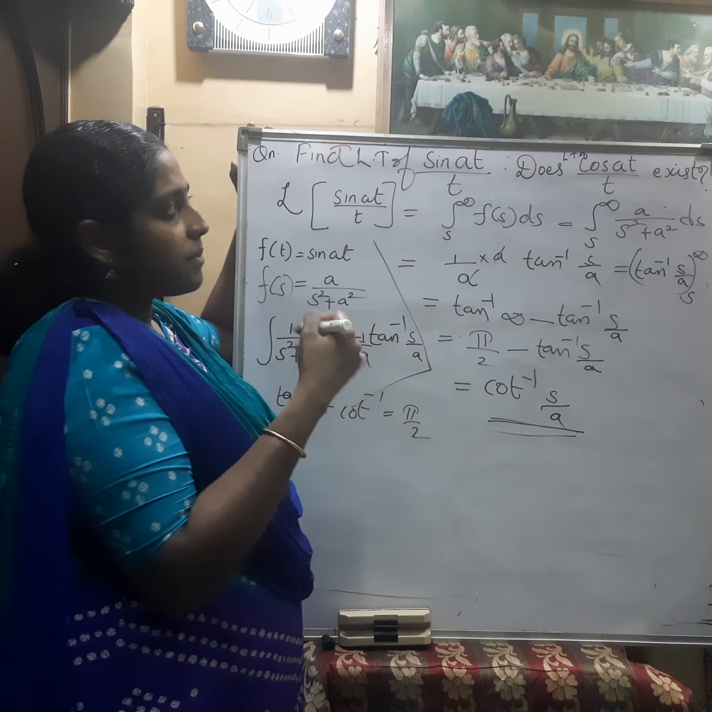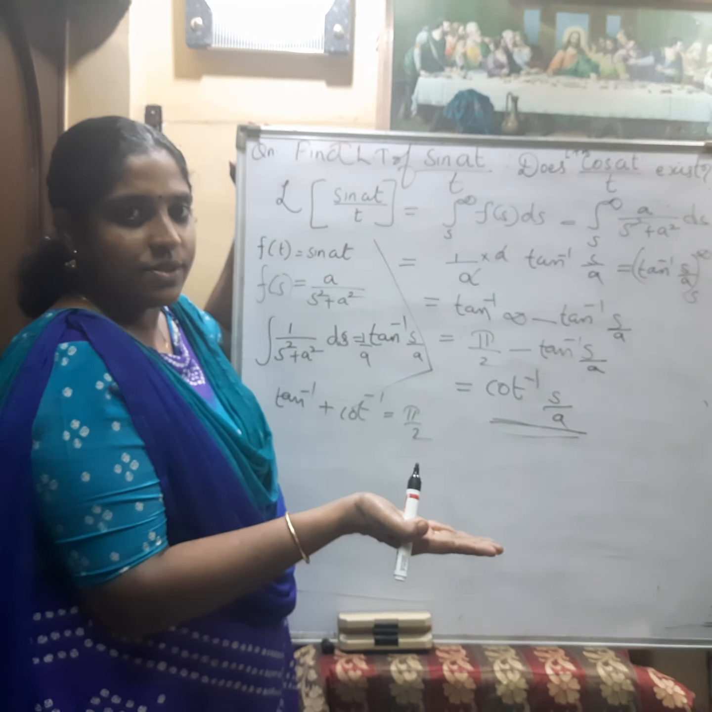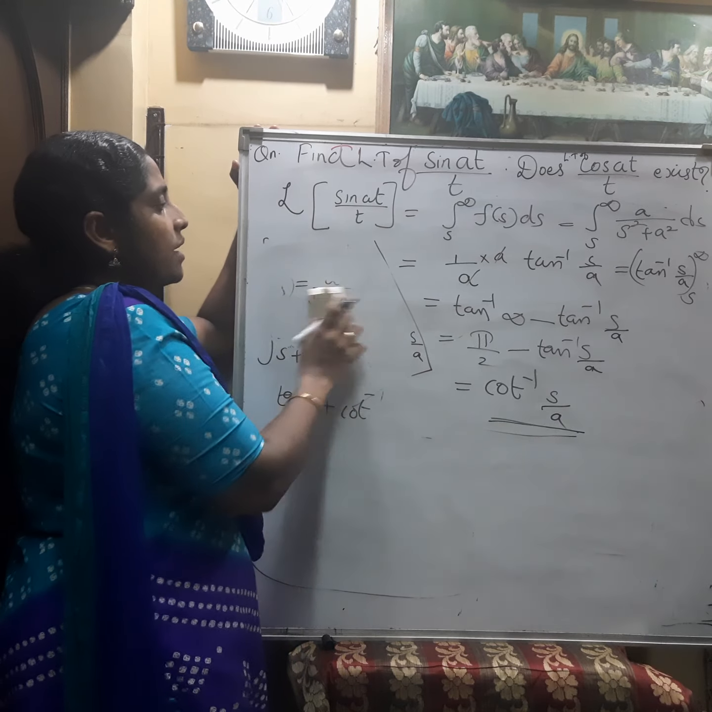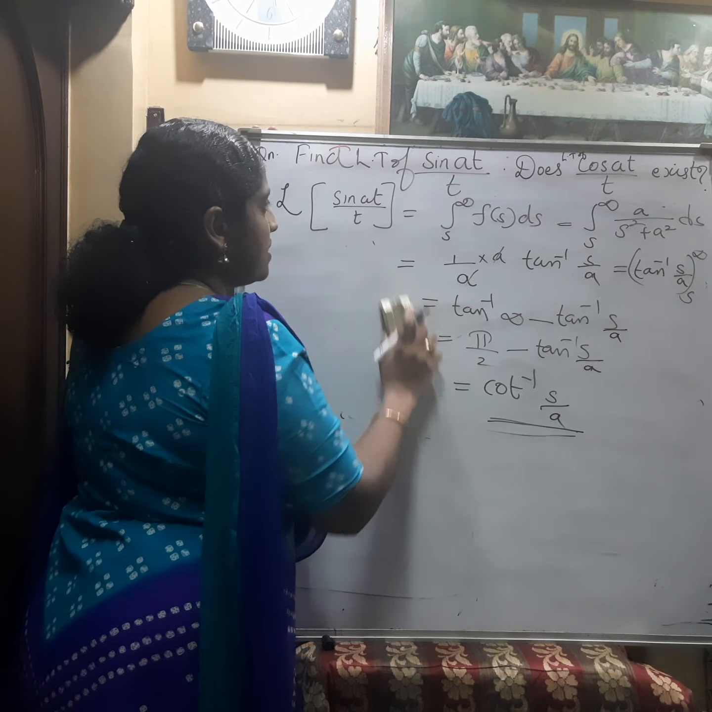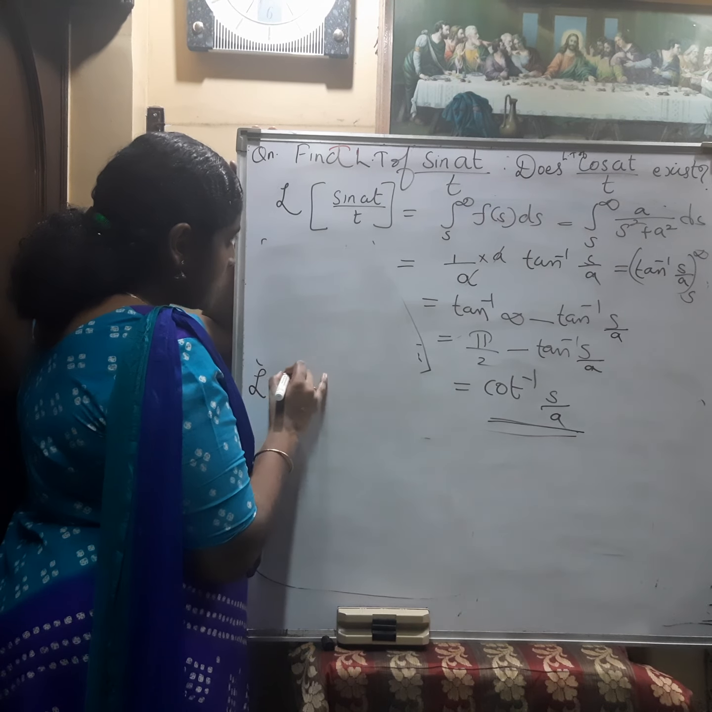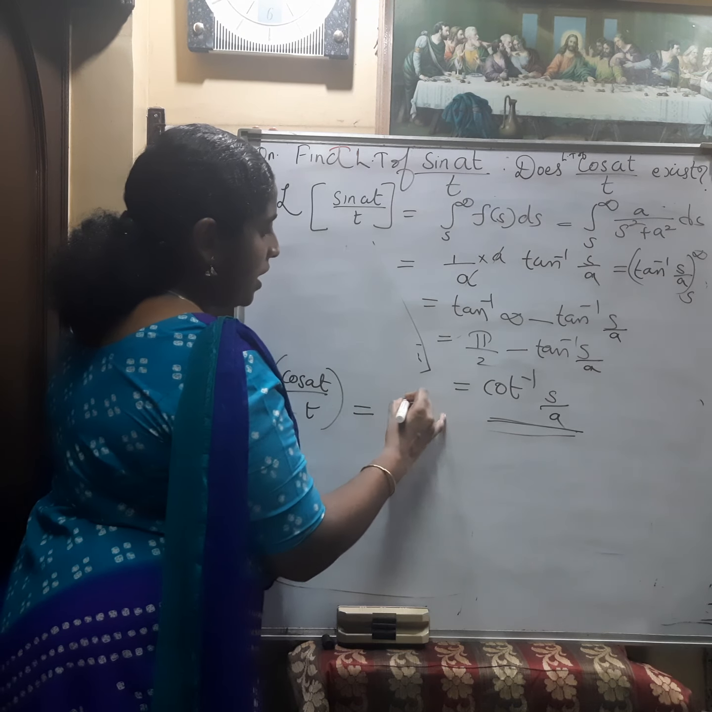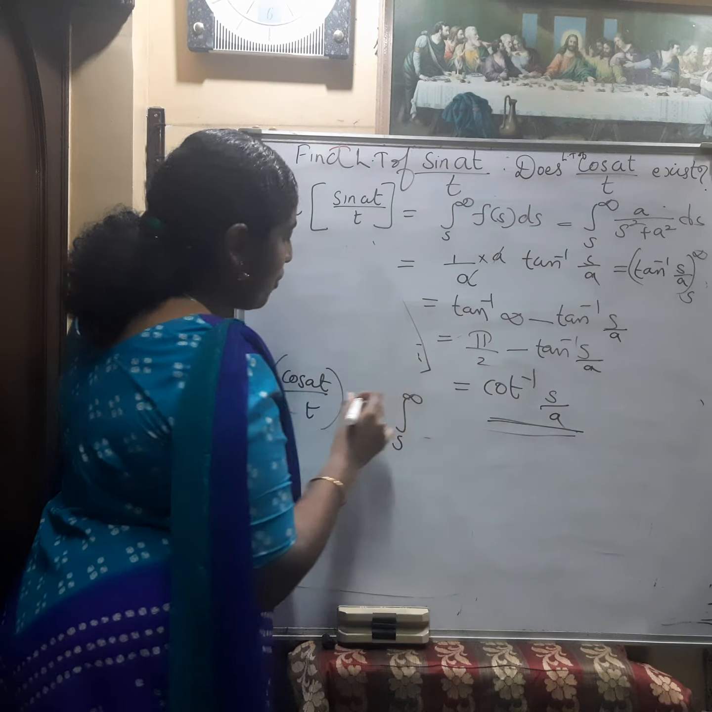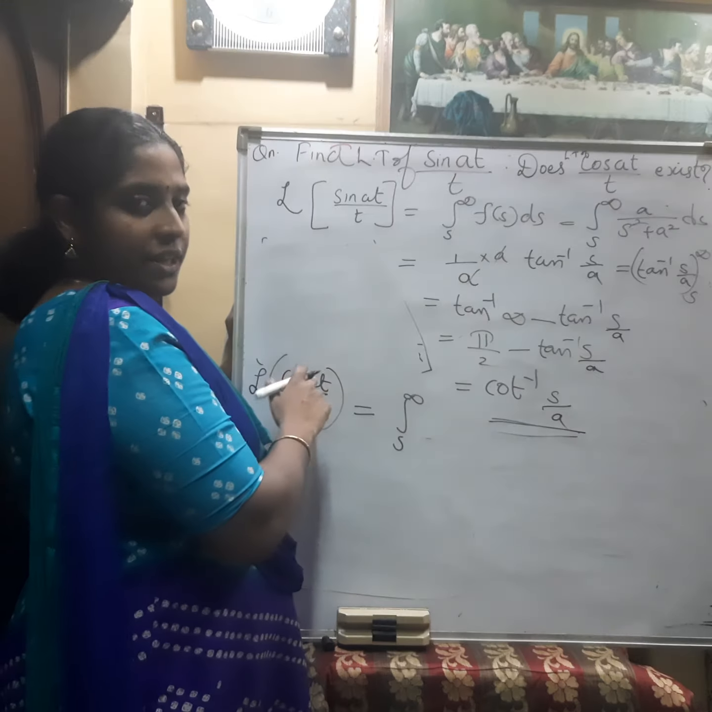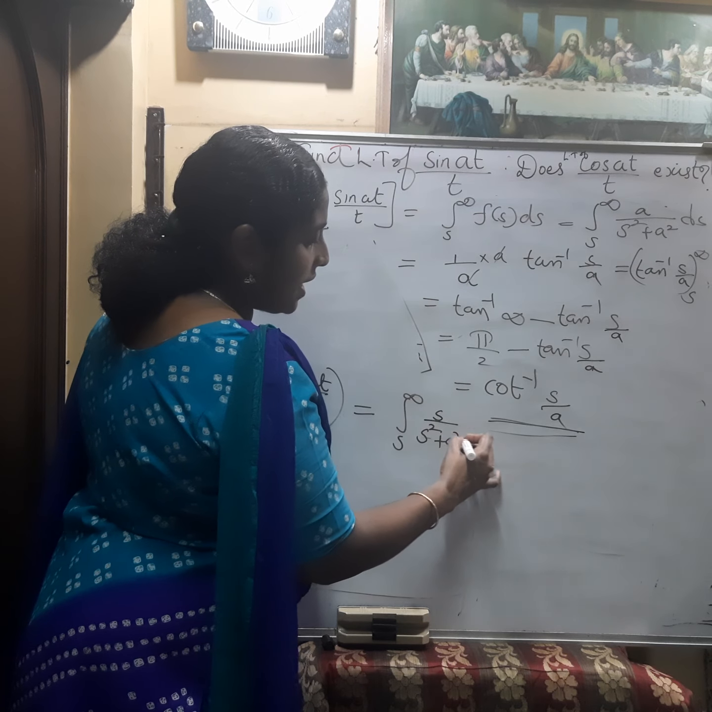Now one more subdivision: does the Laplace transform of cos at by t exist? We have to find that also. So how can we find the Laplace transform of cos at by t? Laplace transform of cos at by t is equal to integral s to infinity f of s. What is f of s here? The Laplace transform of the cos at function. The Laplace transform of cos at is s by s square plus a square.